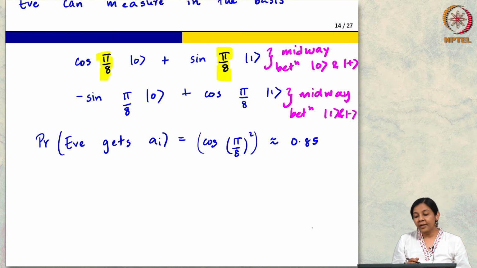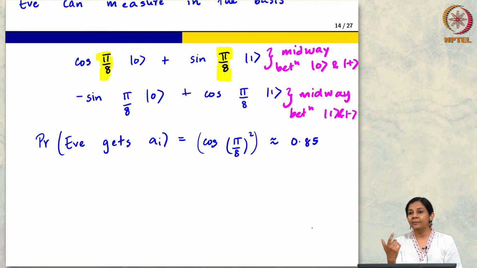Okay, but if she does this, she has performed a measurement along this basis. The fact that this basis is set up so that it is halfway between the states is intuitive, right? Because if you bias it on one side, then you suffer on the other one. So if she does this, she learns AI with some probability, but the state will now get disturbed by an angle of about how much? Now you measured in this basis, this changes the state by about pi by 8 radians, right.